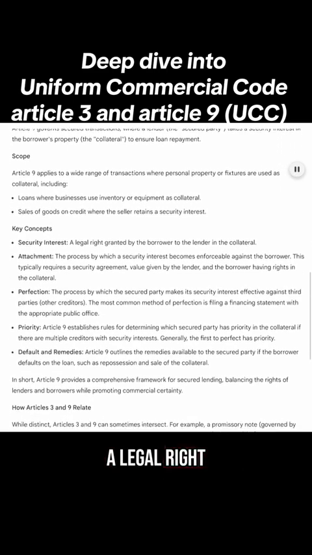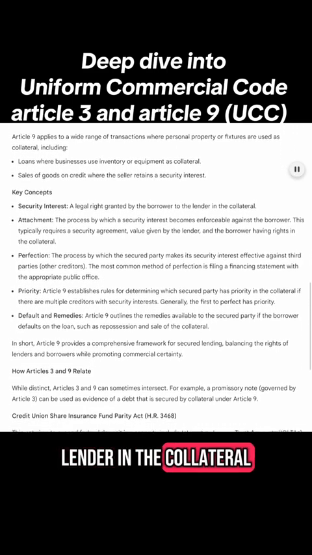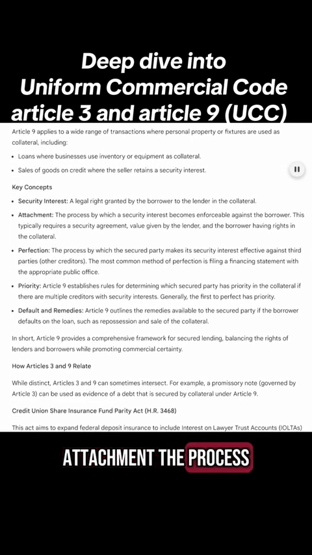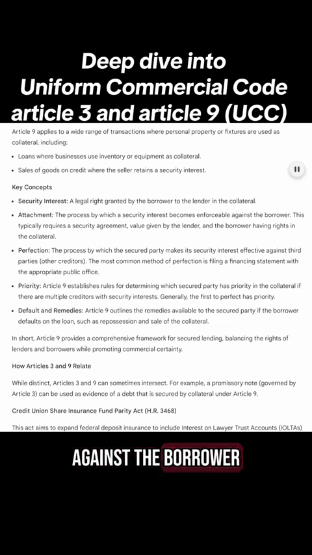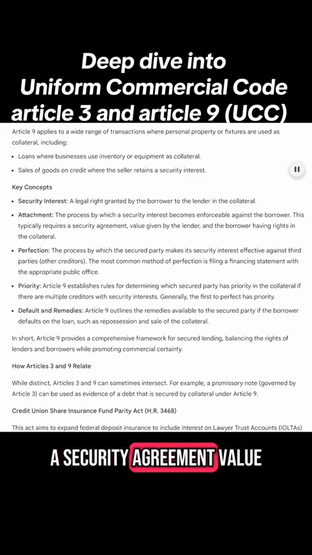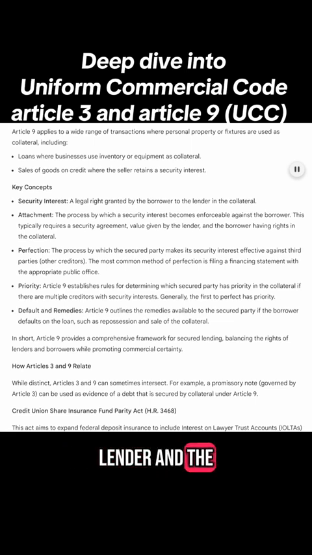Key concepts. Security interest. A legal right granted by the borrower to the lender in the collateral. Attachment. The process by which a security interest becomes enforceable against the borrower. This typically requires a security agreement, value given by the lender, and the borrower having rights in the collateral. Perfection. The process by which the secured party makes its security interest effective against third parties, other creditors. The most common method of perfection is filing a financing statement with the appropriate public office.